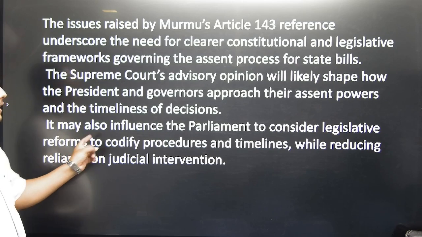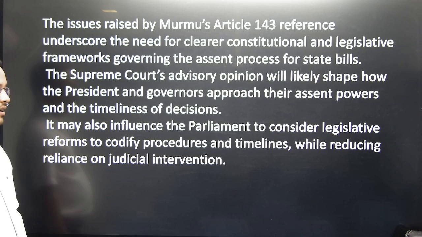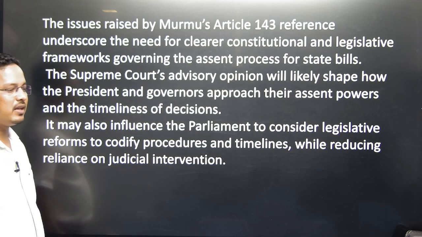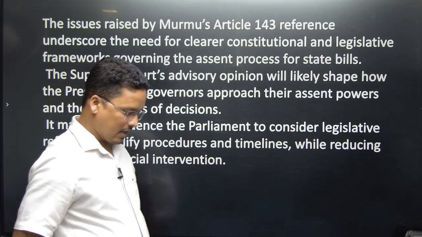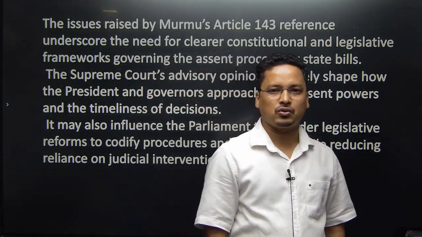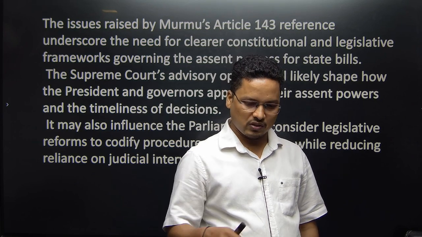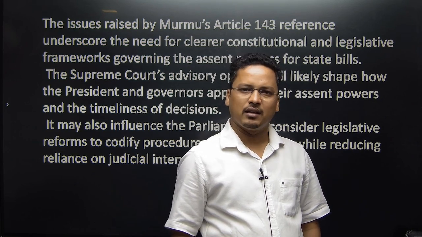Or parliament will take legislative action, amending the constitution, or let's say parliament will amend itself and add articles in the constitution. Yes, within 3 months the president or the governor needs to assent the bill. That is also a way forward.